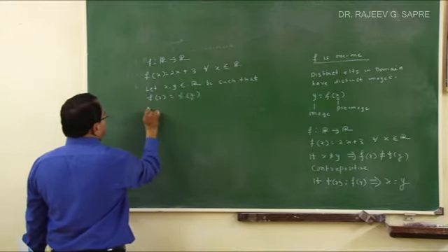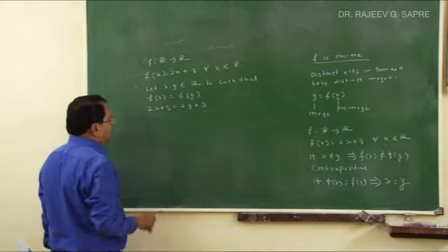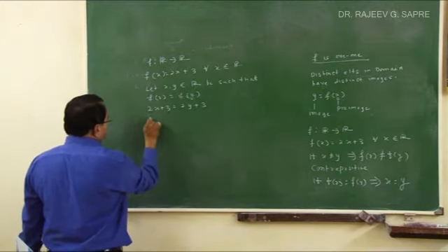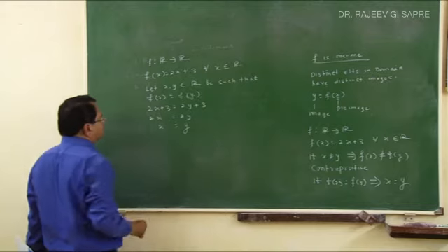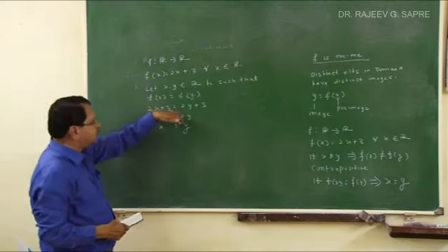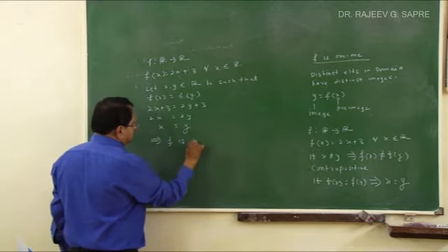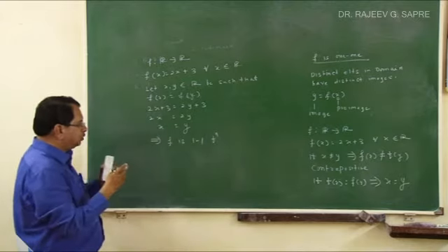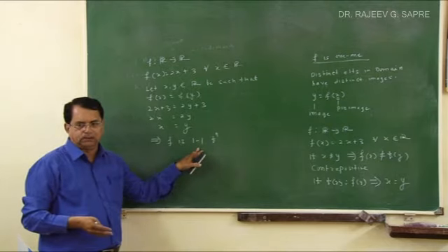Now when you say f of x is equal to f of y, it means 2x plus 3 is equal to 2y plus 3. Now I can subtract 3 from both sides, and I get 2x is equal to 2y. Then dividing by 2, I get x is equal to y. So I started with f of x equal to f of y and proved x is equal to y. This implies that f is 1-1. This is also written as f is a 1-1 function.